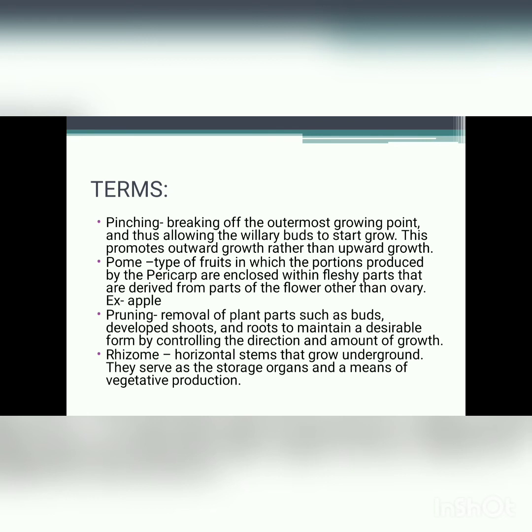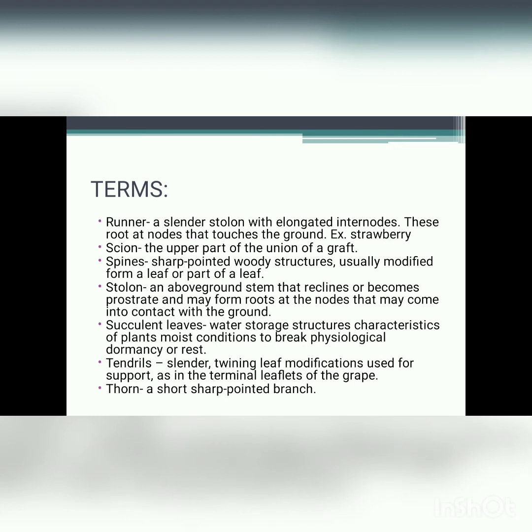Rhizome, horizontal stems that grow underground. They serve as storage organs and as a means of vegetative propagation. Runner, a slender stolon with elongated internodes. These root at nodes that touch the ground. Example, strawberry. Scion, the upper part of the union of a graft.